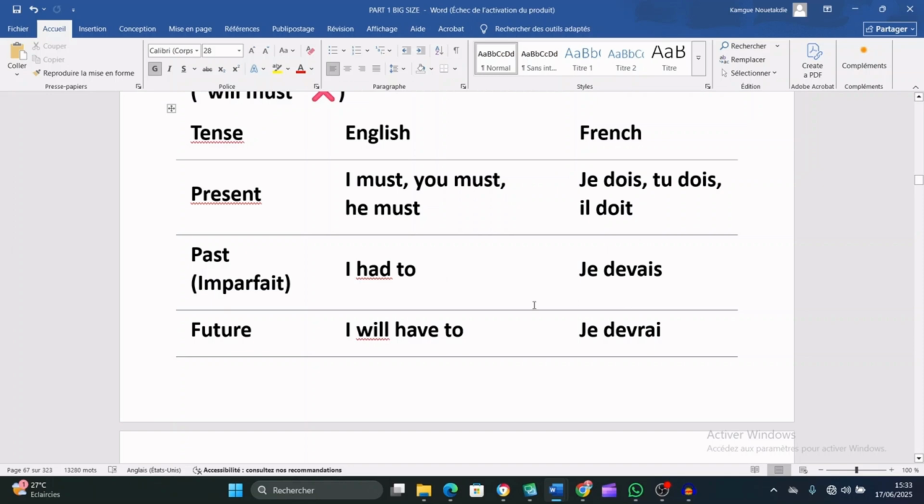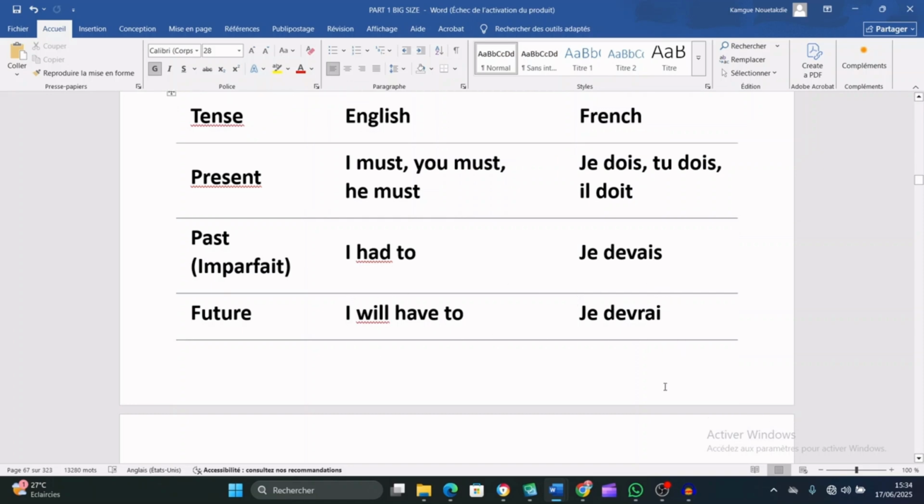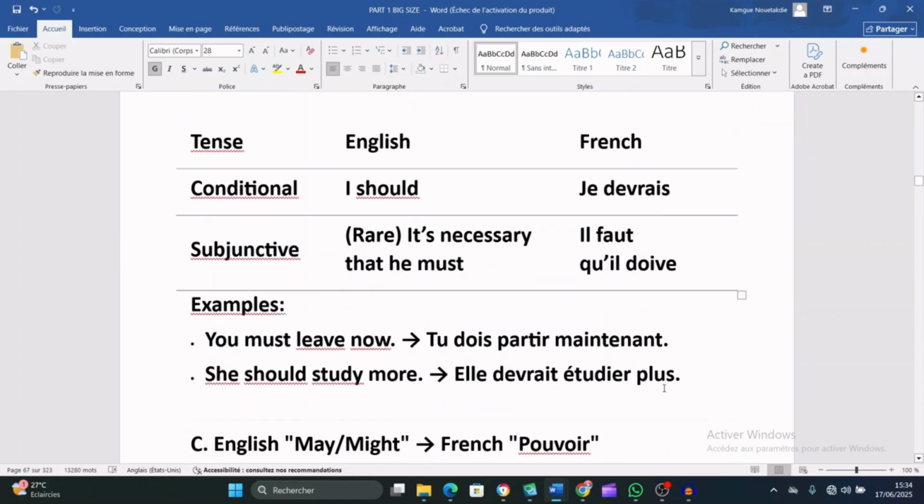What about the future tense? In English, we have I will have to, which in French is je devrais. Let's go with the conditional. In English we say I should. In French, je devrais.